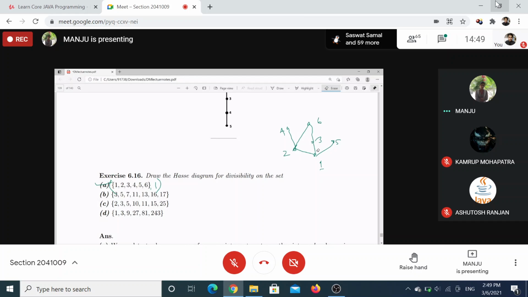Now tell me the maximal and minimal element of this Hasse diagram. 4 and 6 are maximal, 1 is minimal. What about 5? Yes, ma'am. 5 also. So 4, 6, 5 are maximal, and 1 is your minimal.